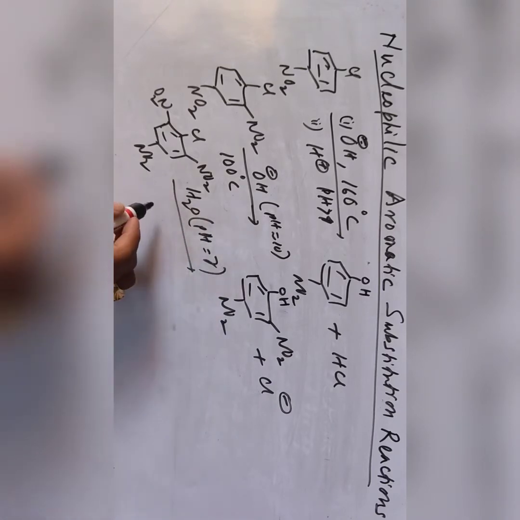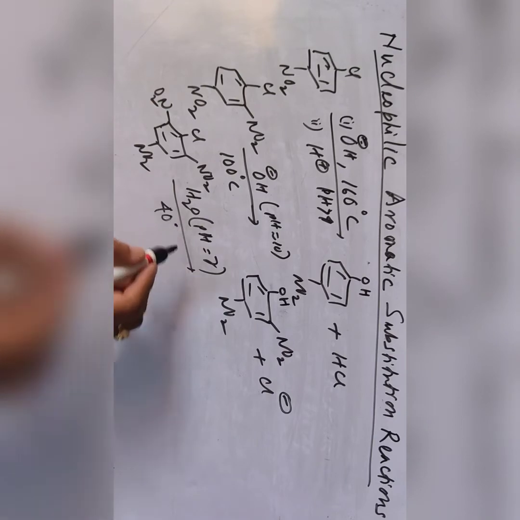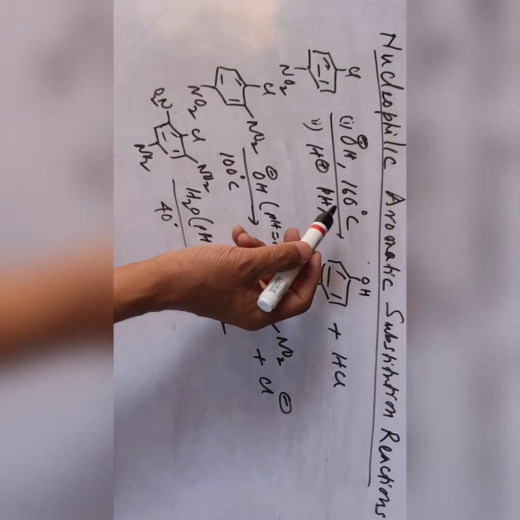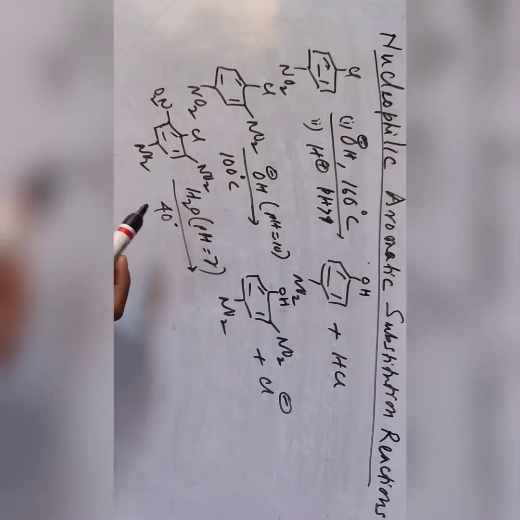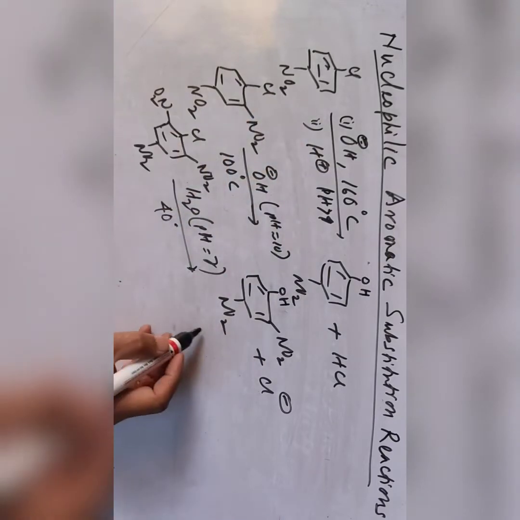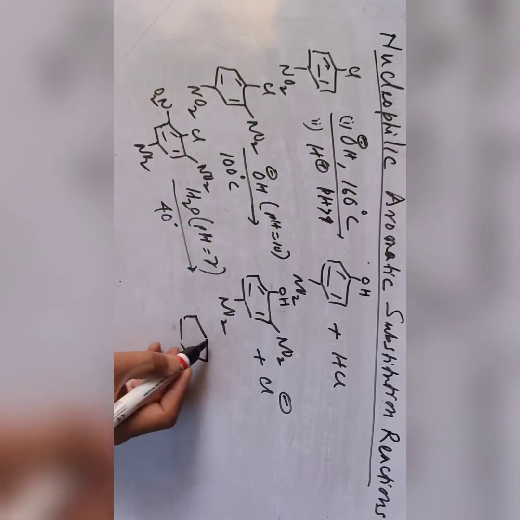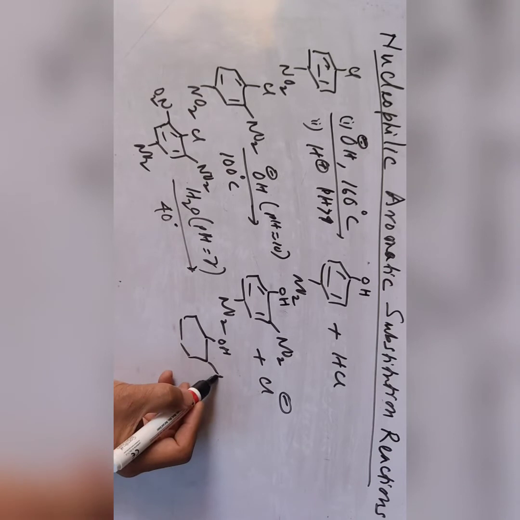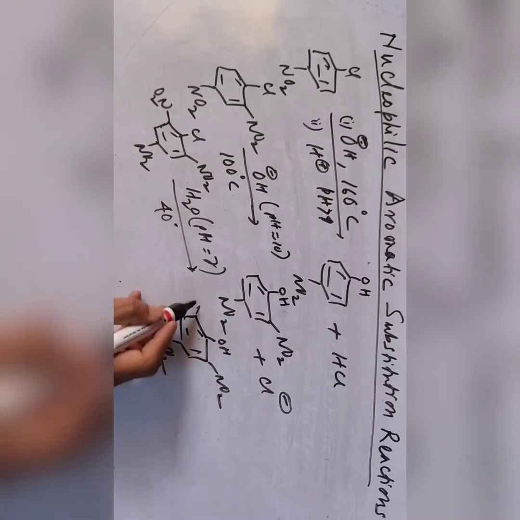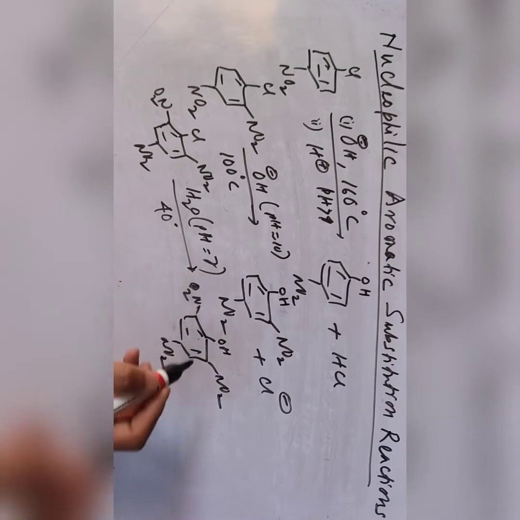Water reacts at 40 degrees Celsius, which is the standard condition. So the temperature decreases from 160 to 100 to 40 degrees as the number of electron withdrawing groups increases. So here the product will be OH here, then NO2, NO2, NO2. 3 nitro groups are present.